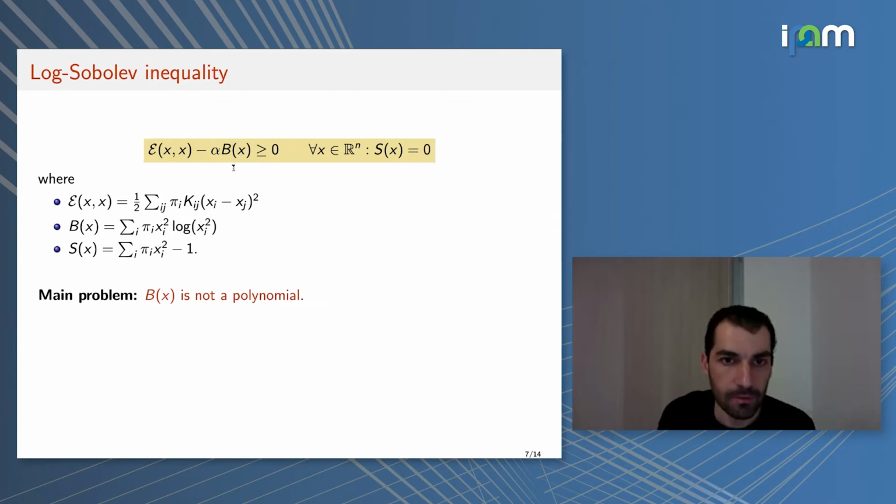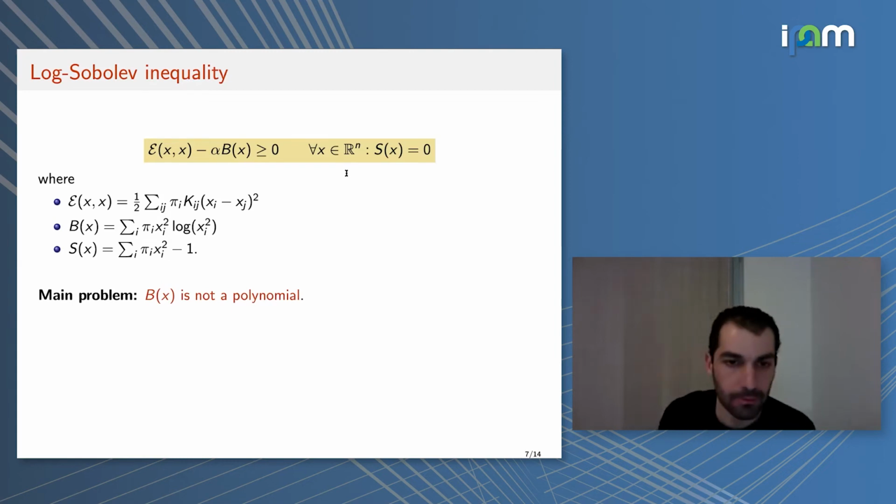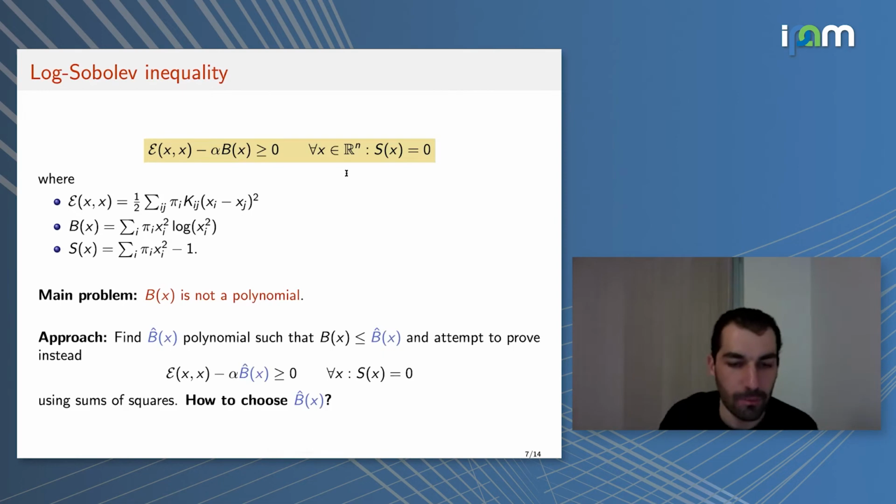The main problem is that I cannot directly search for a sum of squares proof of such an inequality, because B of x is not a polynomial. B of x involves certain logarithmic terms, and so I cannot hope to write this left-hand side as a sum of squares plus another polynomial times S of x. So the approach that we're going to take is a very simple one. It's the most natural thing.